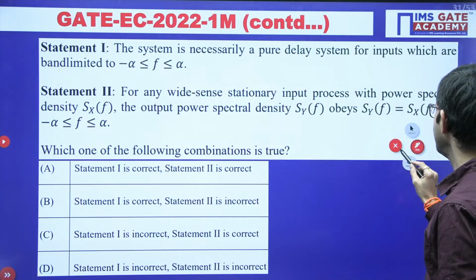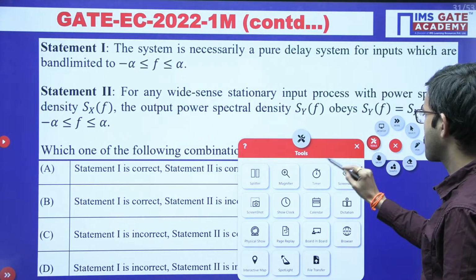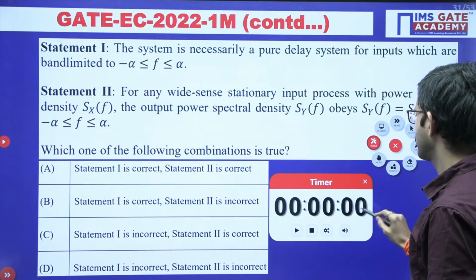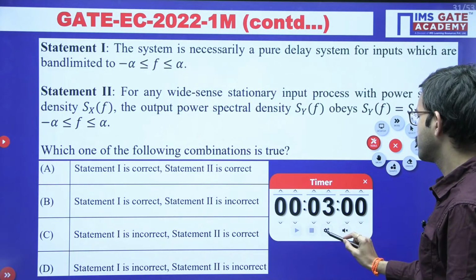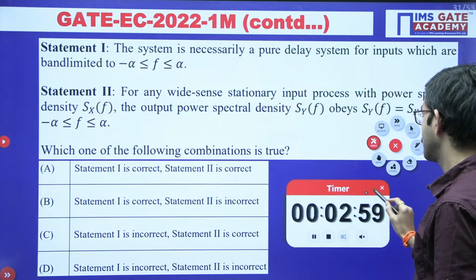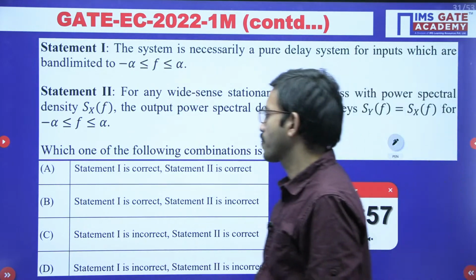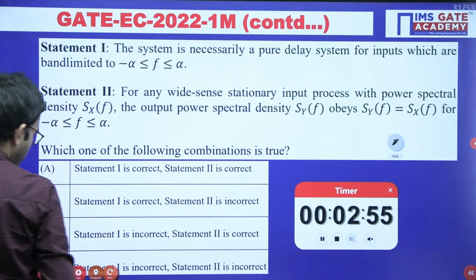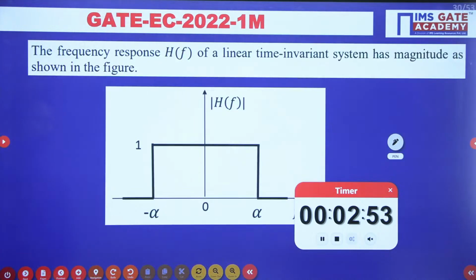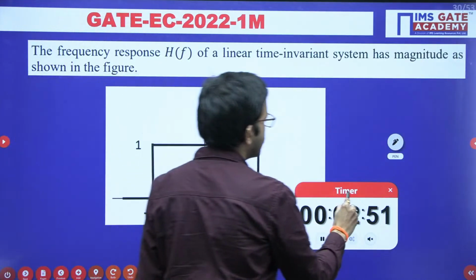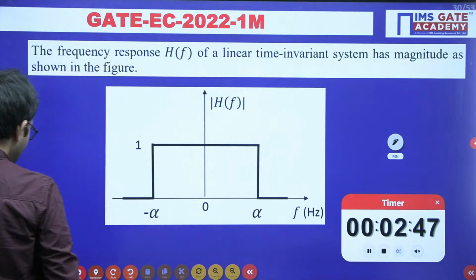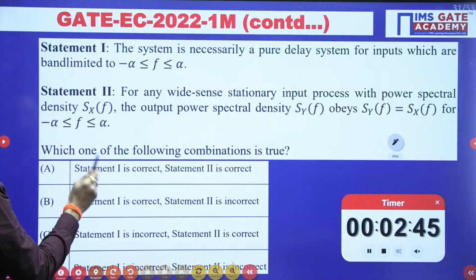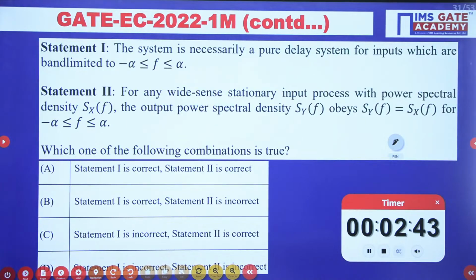All of you give it a try. This is a very interesting question. Just take a screenshot of the previous slide and this slide. Here you are having simply the transfer function magnitude, and then you are having the statements like this. All of you give it a try.